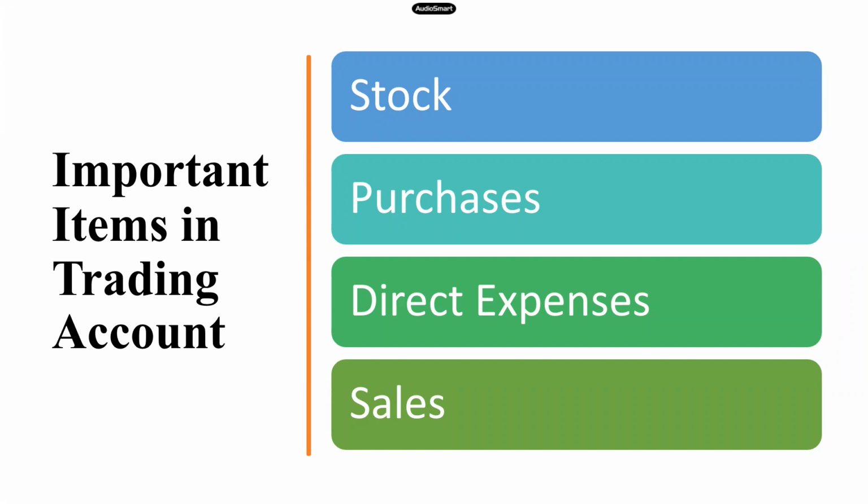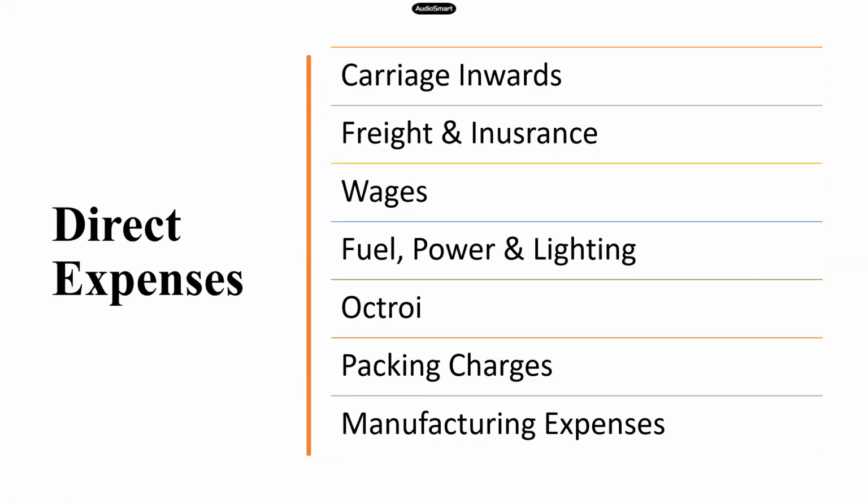Now we will just look into examples of our direct expenses. So what all are our direct expenses? What did I tell you? All the expenses which are related to bringing the goods to our godown, or which are related to our factory premises, or which are related to making the goods into saleable condition, all such expenses are called direct expenses. And if you see on the screen, all these are examples of direct expenses.